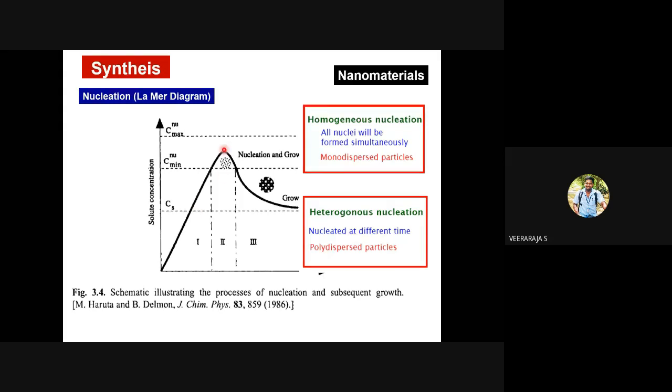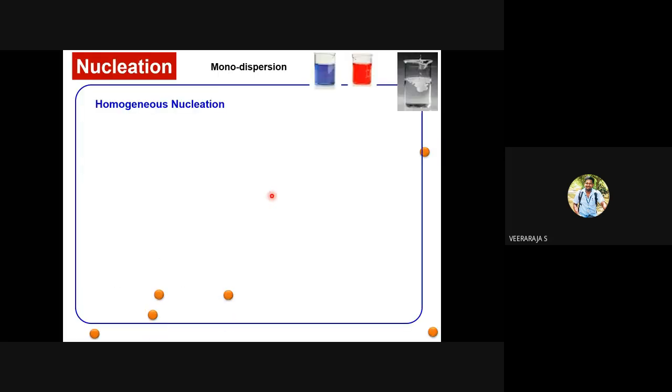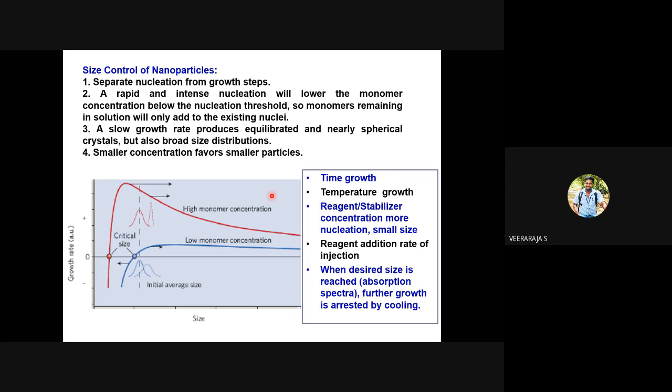Okay, so once the nuclei are formed, several nuclei will combine together and make growth particles. Then the growth will take place. But we have seen that the challenge is to have mono-sized particles. Mono-sized means same size particles. And we also want to have the same shape of the particles.